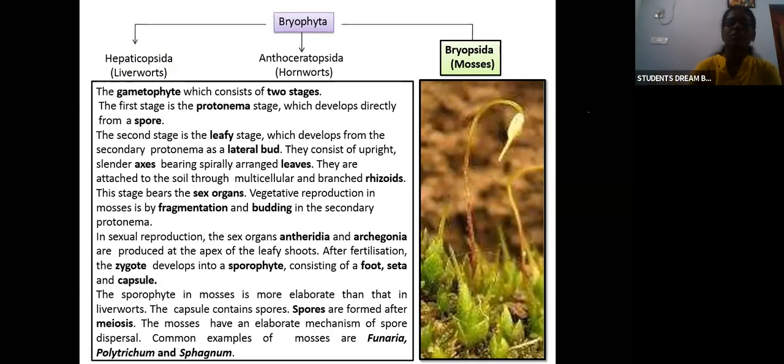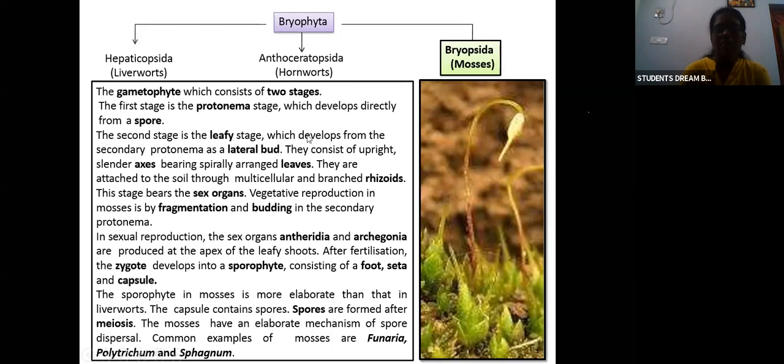So initially, the gametophyte has two different stages. The first stage is the protonema stage, which develops directly from a spore. Whereas the second stage, the leafy stage, develops from the secondary protonema. It is a lateral bud they form.